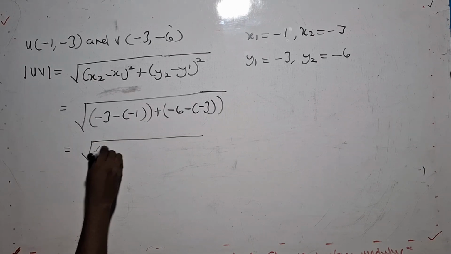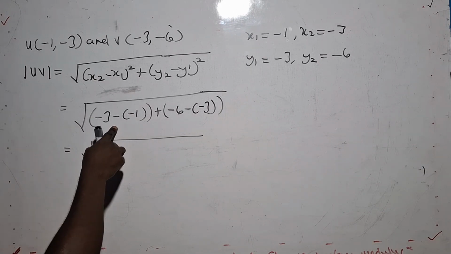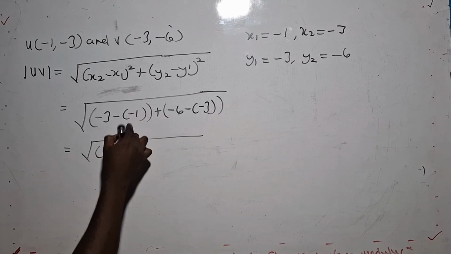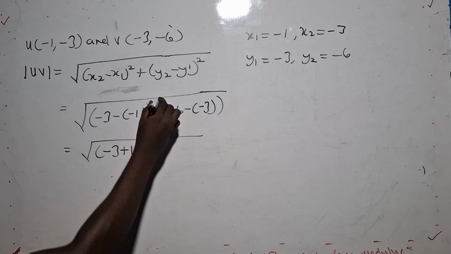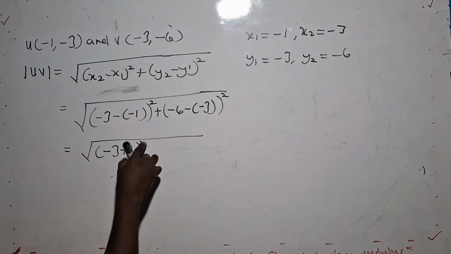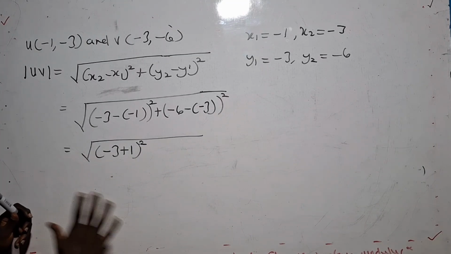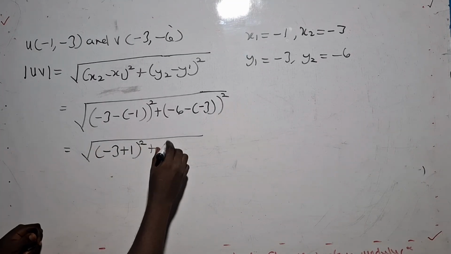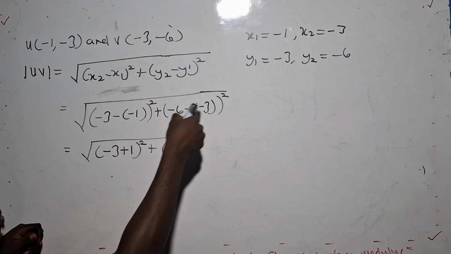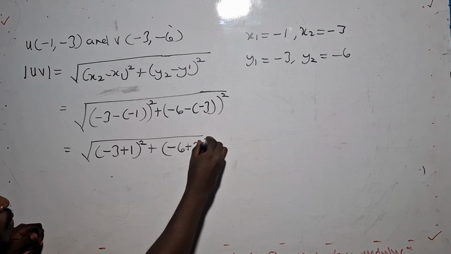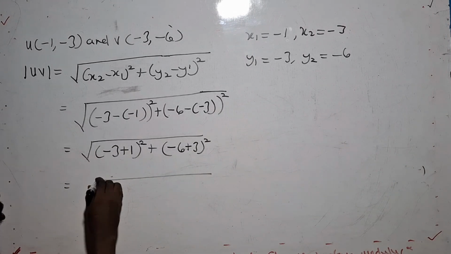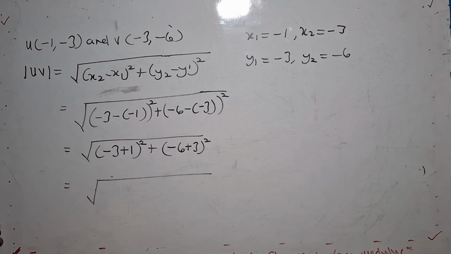So this will give me negative 3, and positive and negative will be positive. This one will be 1. Then bring the square, all squared. That is why when you point the calculator, it gives you a straight answer. But you need to understand. So negative 6, negative again will give me positive, all squared. This channel is not to just come and solve mathematics and leave. It is here to explain mathematics concepts and principles to students to understand it at the last level.